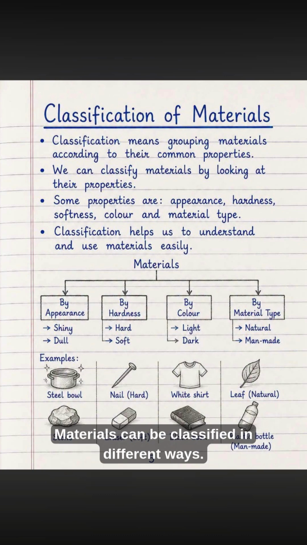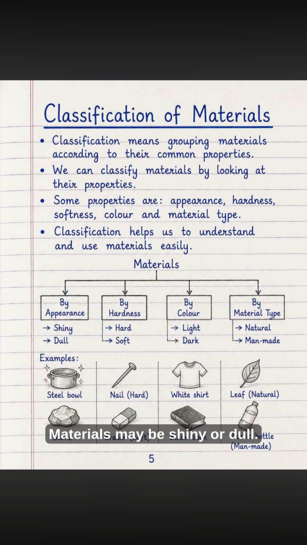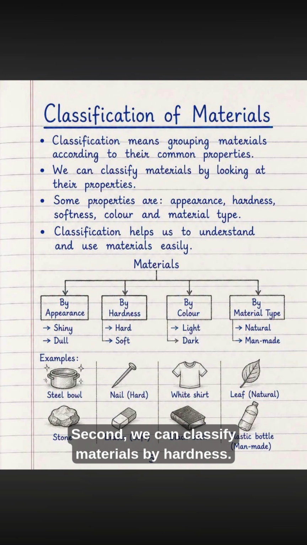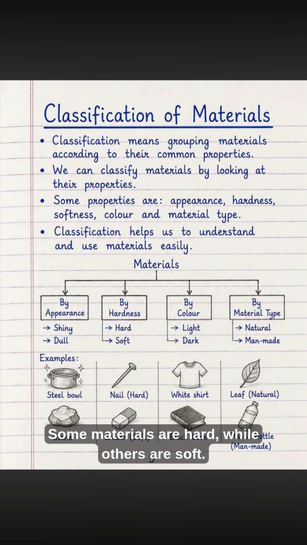Materials can be classified in different ways. First, we can classify them by appearance. Materials may be shiny or dull. For example, a steel bowl has a shiny appearance, while a stone may have a dull appearance. Second, we can classify materials by hardness. Some materials are hard, while others are soft. A nail is an example of a hard material, whereas an eraser is an example of a soft material.